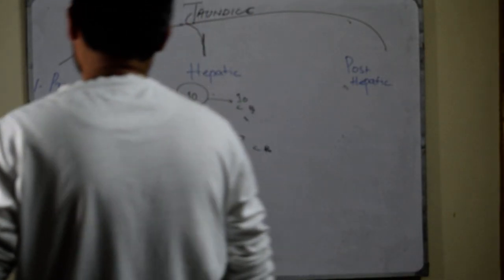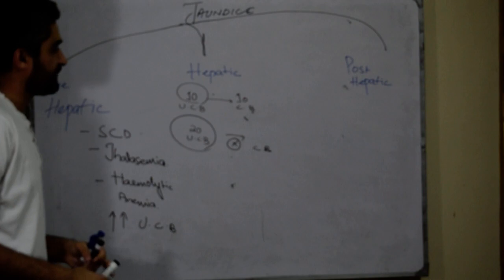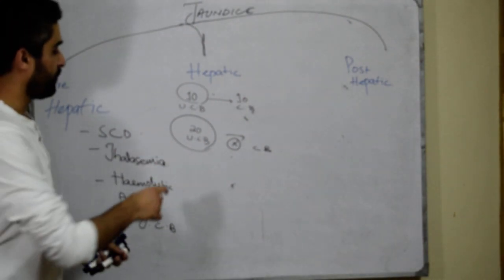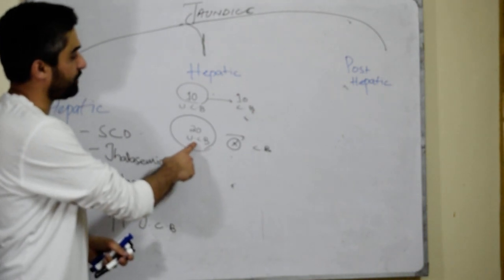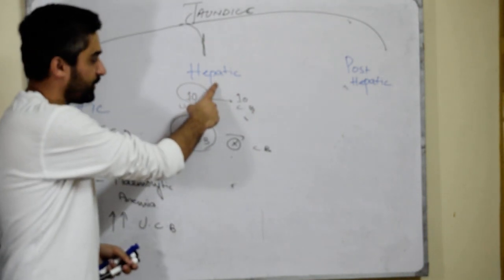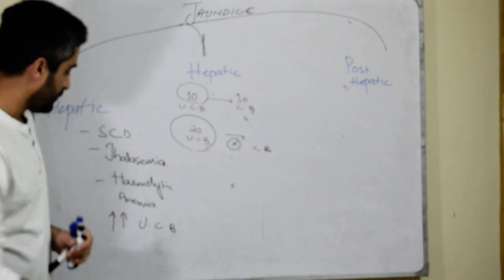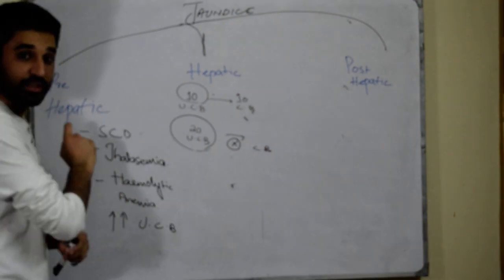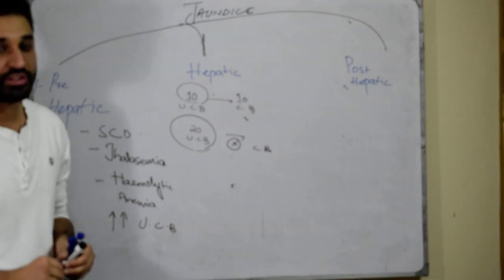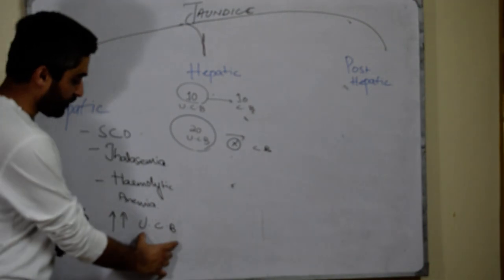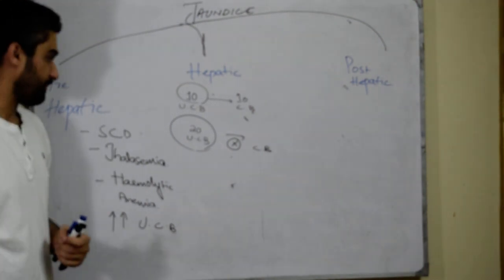We have talked about prehepatic jaundice. In prehepatic jaundice, more unconjugated bilirubin is formed, and that is handled by hepatic tissues to convert this unconjugated bilirubin to conjugated bilirubin. So we know by now prehepatic jaundice has all those causes, and whenever there is increased destruction of RBC, more unconjugated bilirubin is formed.